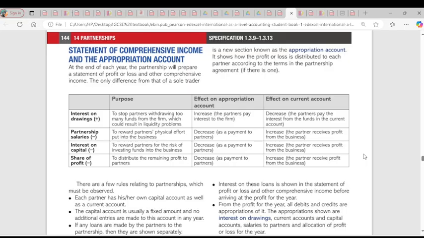So whatever information you get from your appropriation account, you have to deduct it before you have your final profit. Okay, so we go on. So statement of comprehensive income and appropriation account. One, the interest on drawings, which is part of our statement of profit or loss.